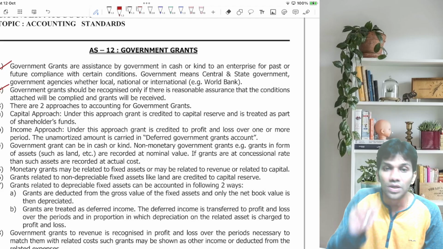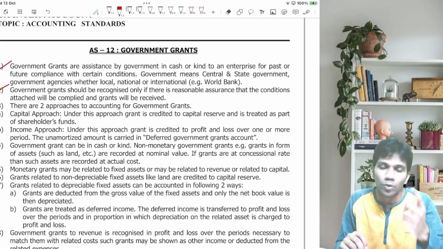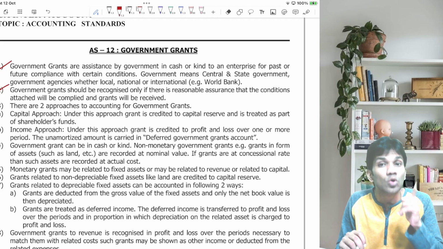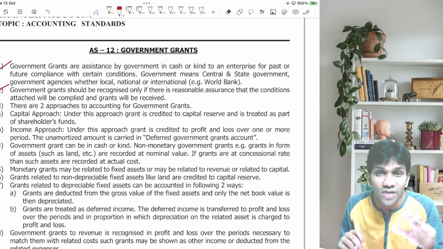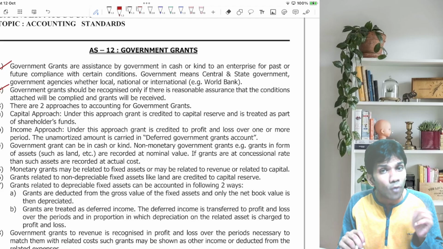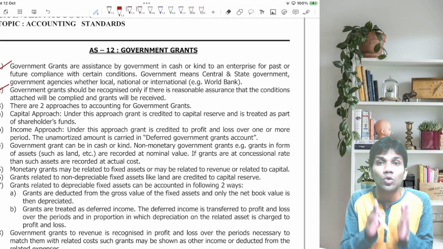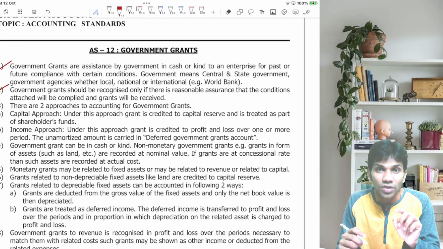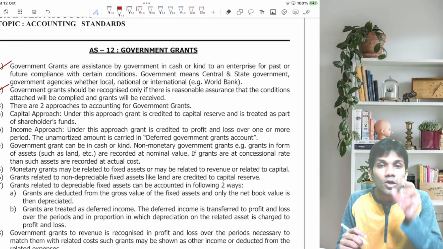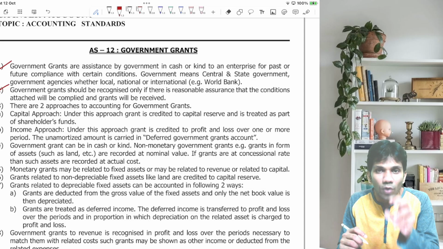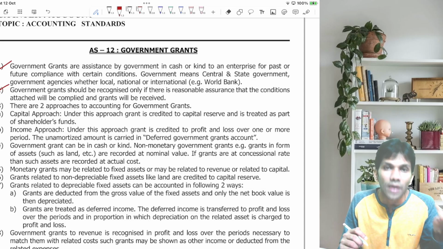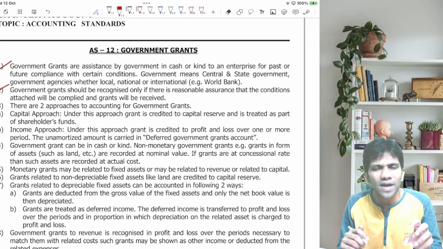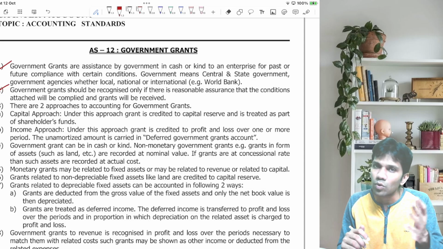Then there are two accounting approaches for government grant, capital approach and income approach. Suppose you are following capital approach, the grant receipt should be credited to capital reserve and it should be treated as a part of shareholders' funds. Suppose you are following income approach, the grant receipt should be credited to deferred government grant account. Income should be recognized in proportion, means every year you should transfer a part from deferred government grant account and show it as income in the profit and loss account. How much part, what amount should be recognized, we are going to discuss ahead.